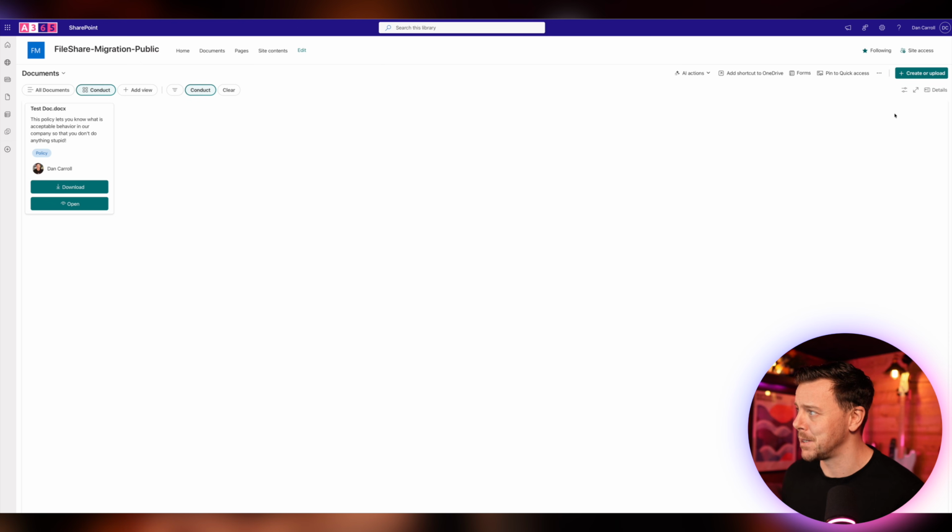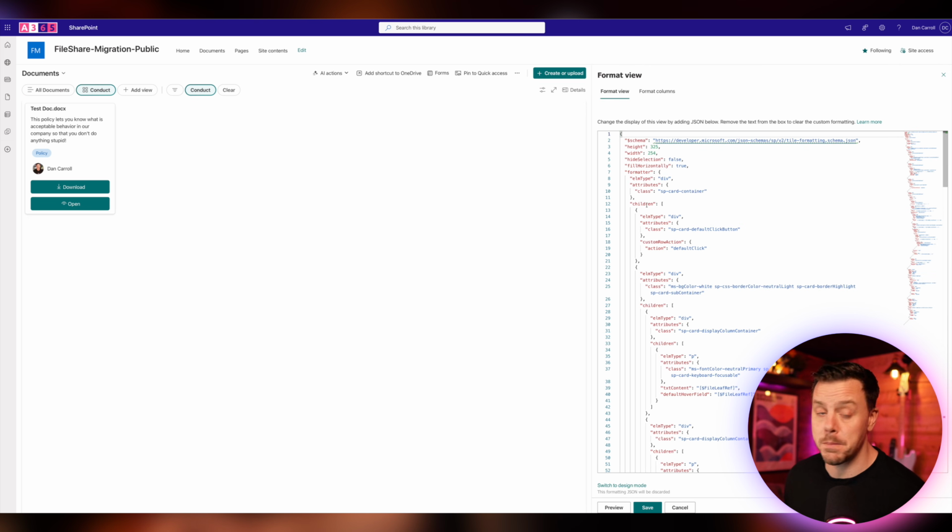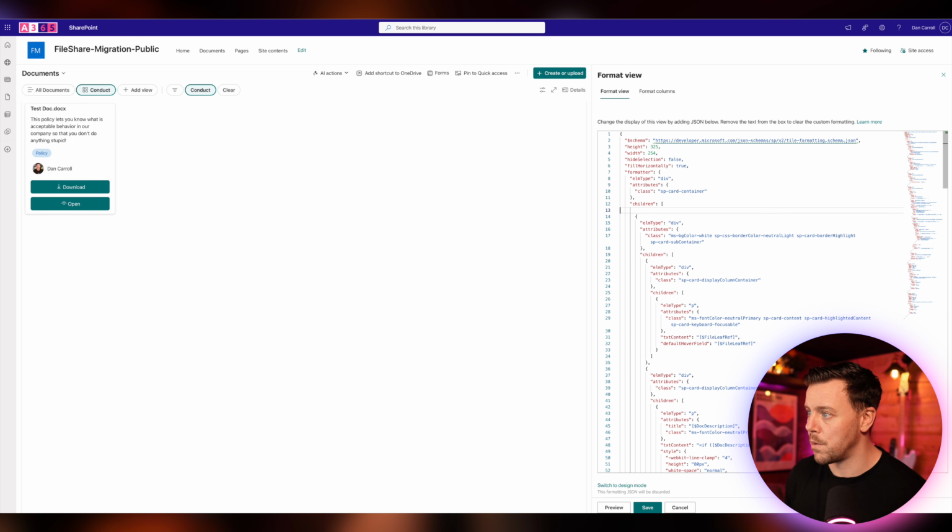So what you also want to do is come back over here to our settings and go to format view. And in here, just below the top where we have the first mention of children, we have Elm type div and we have the default click button. So basically, if you highlight here, just below where it says children, you can see where it starts and ends. You're going to want to take all of this in here and you're just going to remove it. Okay, so that removes that default click and then our buttons will work. And we can also in here hide selection and we can set that to true. So that just means people won't be able to click this little selection option here. So we've made those changes.